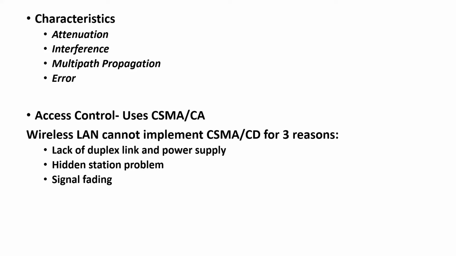Unlike wired, in which we use CSMA CD, here we use CSMA CA. Now, what is CSMA CA? Carrier sense multi-access collision avoidance. Instead of detection, it is an avoidance protocol for the carrier transmission of 802.11. That is nothing but wireless. Unlike CSMA-CD, which deals with the transmission after collision has occurred, CSMA-CA acts to prevent the collisions before they happen. So it detects and it acts in advance.